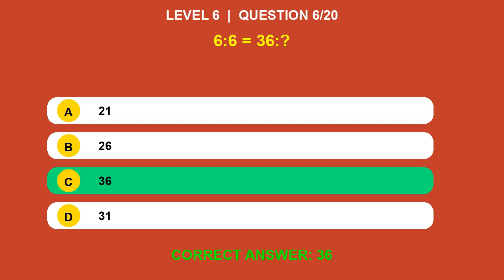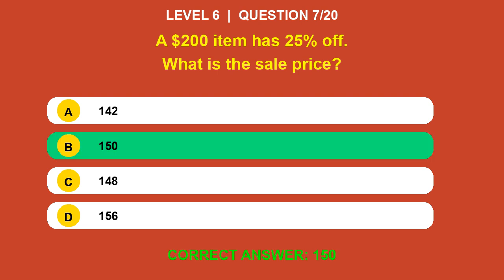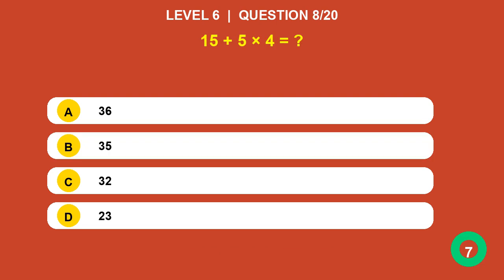Answer is 36. A $200 item has 25% off. What is the sale price? Answer is 150. 15 plus 5 times 4 equals?